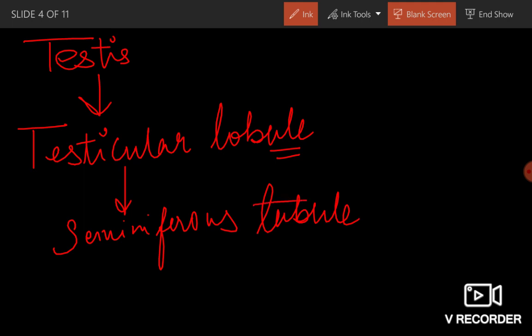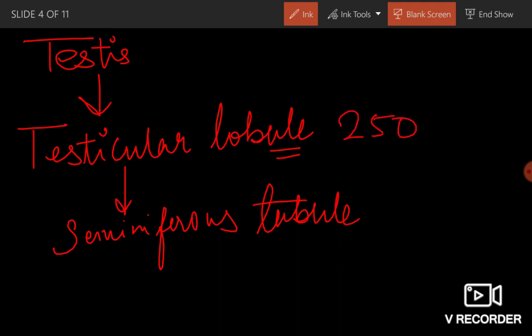So each testis has testicular lobules which have seminiferous tubules. It is clear till here? We have nearly how many testicular lobules? 250.